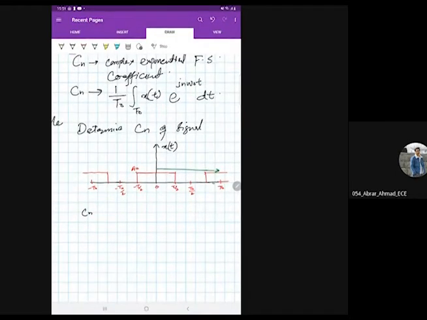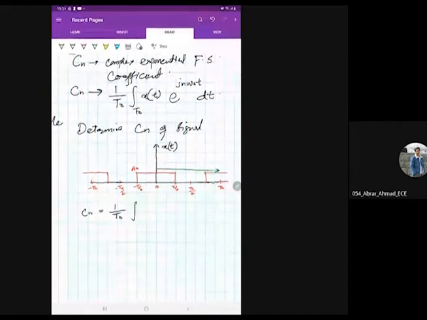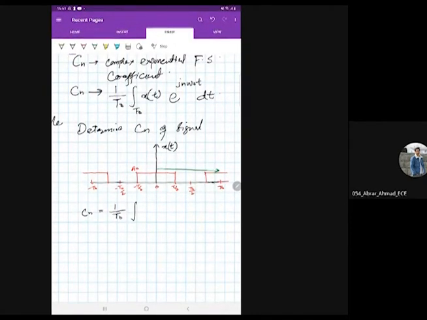We know that Cn is equal to 1 divided by T naught integral of. Now see, since the signal is periodic, whether it is an odd or even signal, the period that we are taking is arbitrary and may be chosen to simplify the problem.